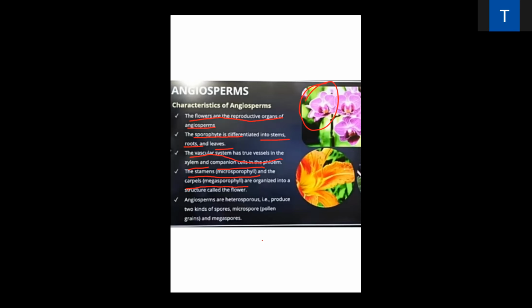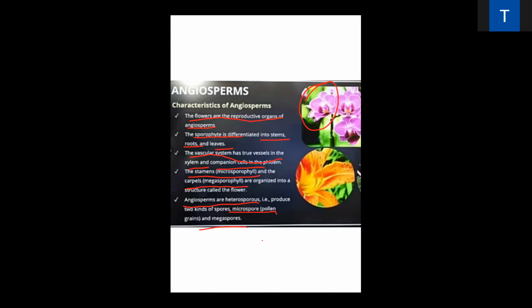Angiosperms are heterosporous, which means two types of spores are produced. One is microspores and the second is megaspores. Microspores are in the male and megaspores are in the female. They differ in their structure, because the microspore is very small in size and the megaspore is large. Is it clear, everybody?